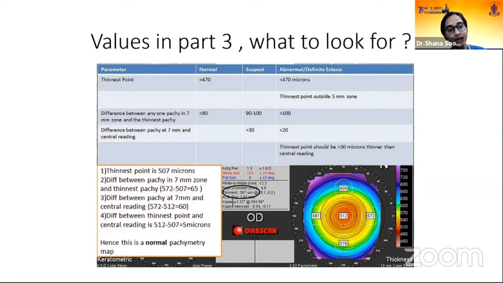Also, the difference between pachy at 7 mm and central reading should be calculated, and less than 20 microns is typical for abnormal ectasia. Also, thinnest point should be more than 30 microns thinner than the central reading. So these are all values that you have to sit and calculate in an OB scan. And to definitely diagnose as keratoconus, you have to look at all the floats and all the values. It's not just one value.